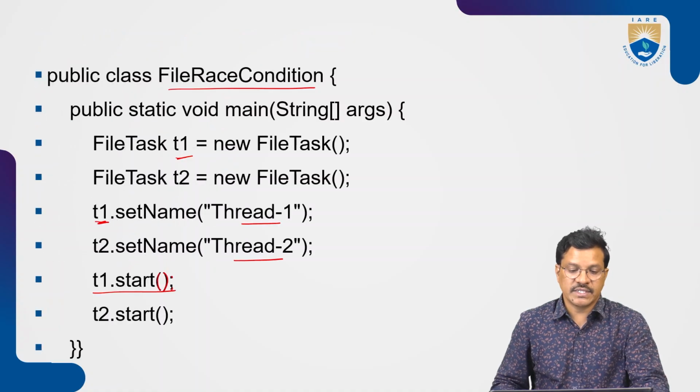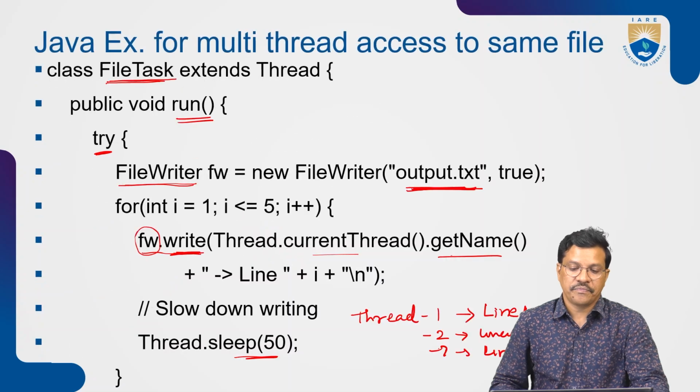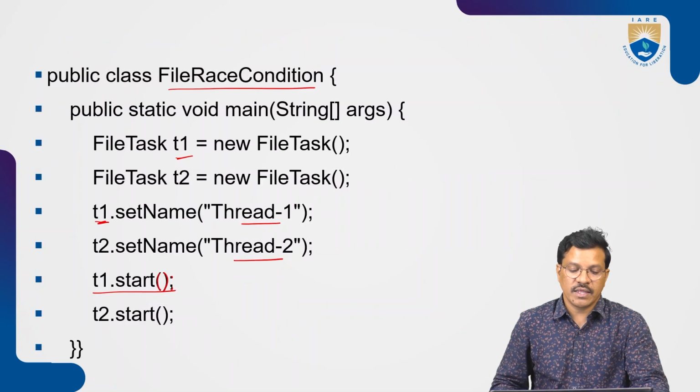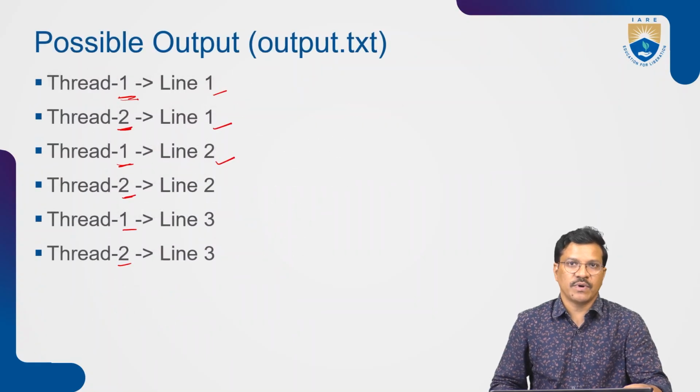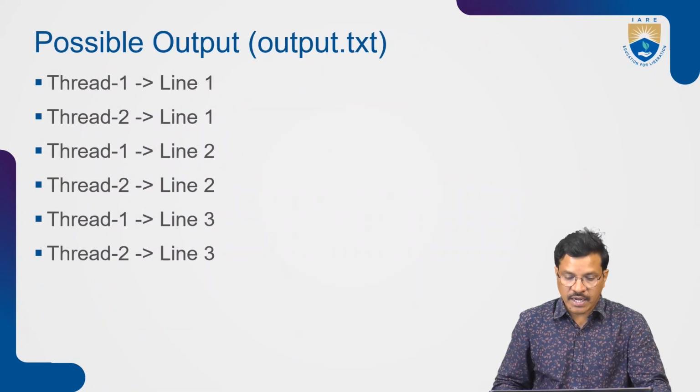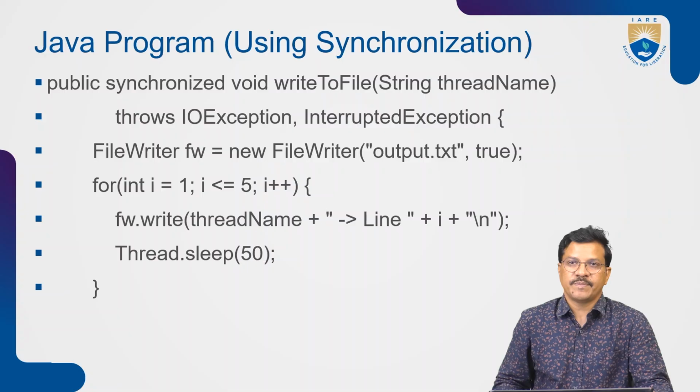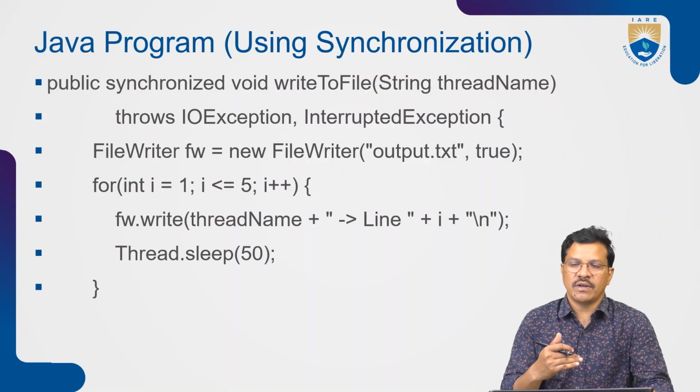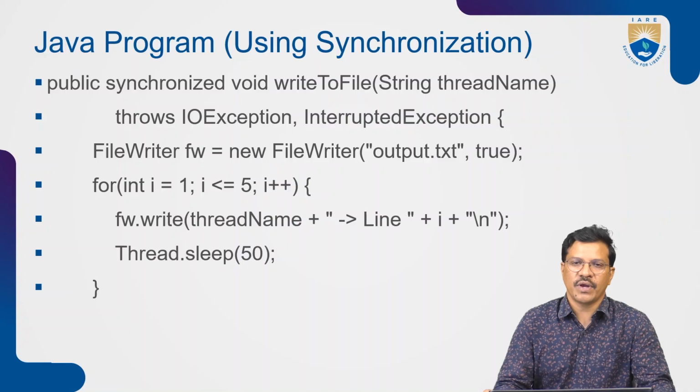But because of multi-threading access to the same file without coordination, you got this possible output. But what we are expecting is synchronization. One thread completes, and after that the next thread is going to execute.